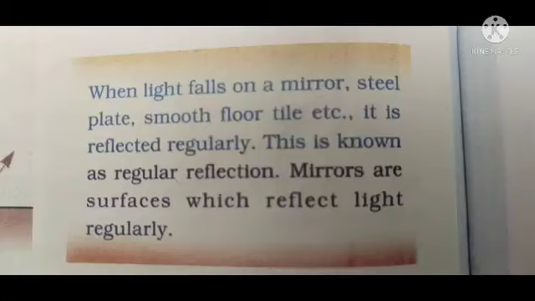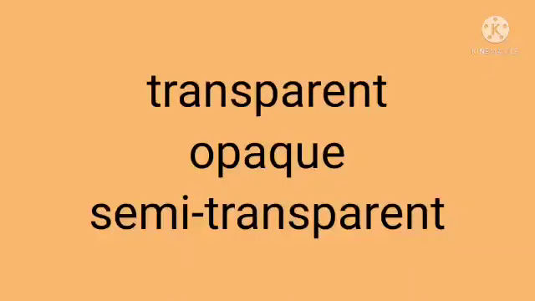Which type of surfaces allow light to pass through it? Yes, you studied in 5th standard the difference between transparent objects and opaque objects. Transparent objects allow the light to pass through it, and opaque objects do not allow. While semi-transparent objects like cloths, oil, paper, etc. allow light partially. Opaque objects do not pass light through it. They reflect light. Note the point. Here we are going to study about the substances which allow the passage of light through them.